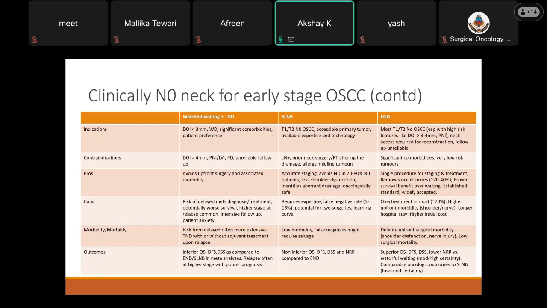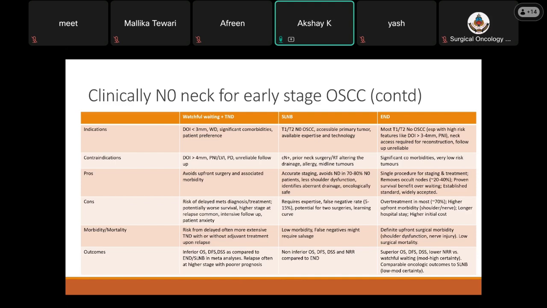The pros involve avoiding upfront surgery and the associated morbidity, whereas cons can be a risk of delayed mets diagnosis, potentially worse survival because the majority of the time when the diagnosis of a relapse is made is at a higher level. Intensive follow-up is required for watchful waiting, and there is patient anxiety. The risk of morbidity and mortality is from delayed, often more extensive therapeutic neck dissection with or without adjuvant